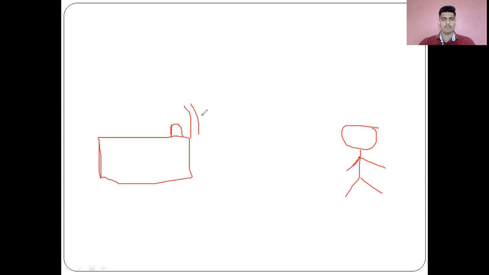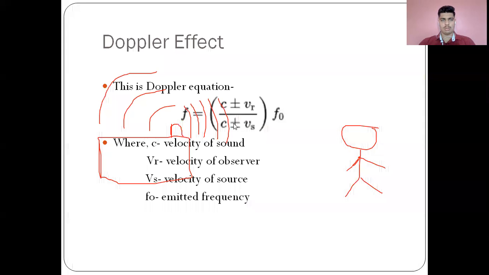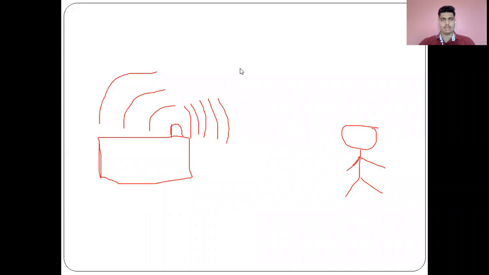So here the frequency generated is already more as compared to this side, and this will already add, as we have seen in our first case. This formula will already have an addition symbol over here, and then this is also moving, not away, both are moving towards each other.